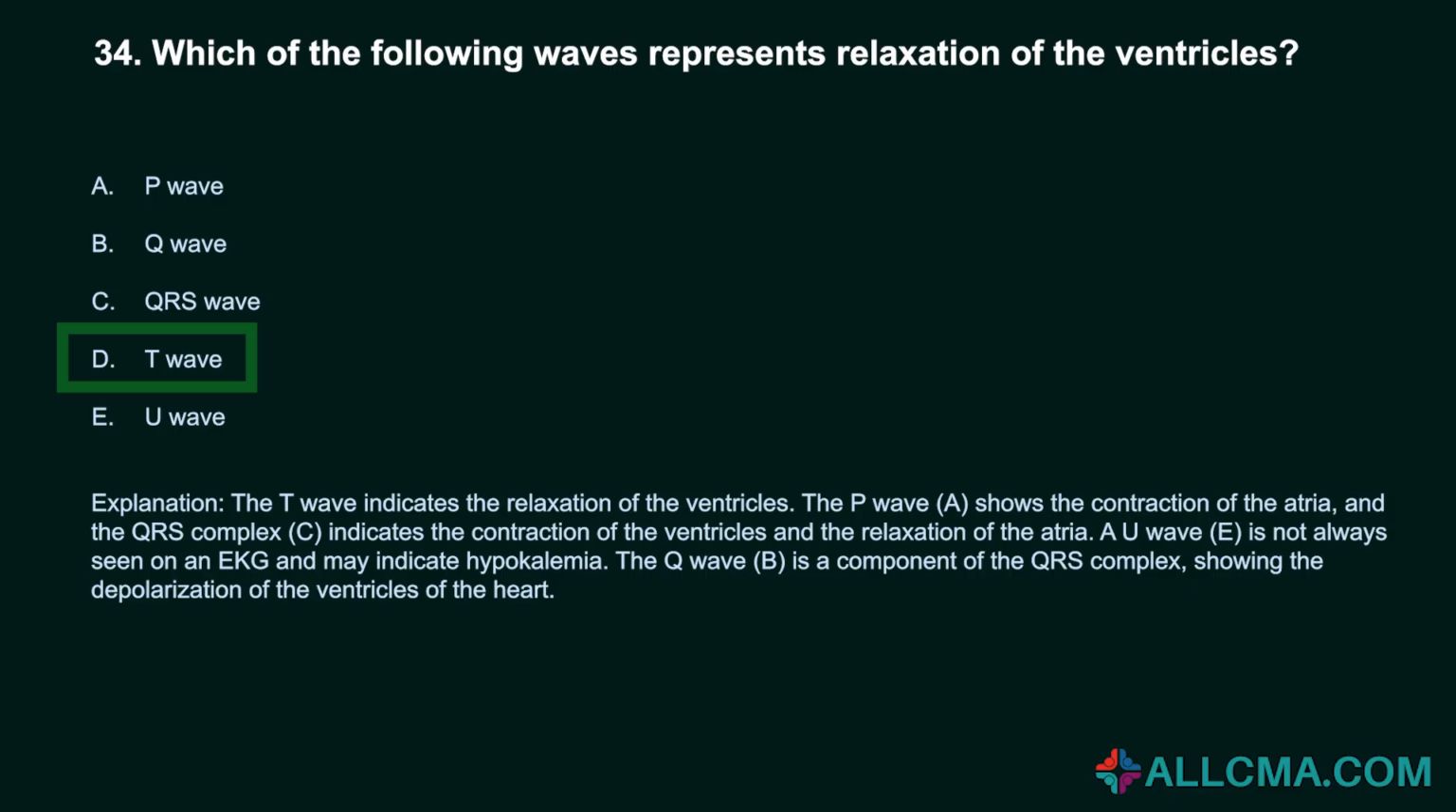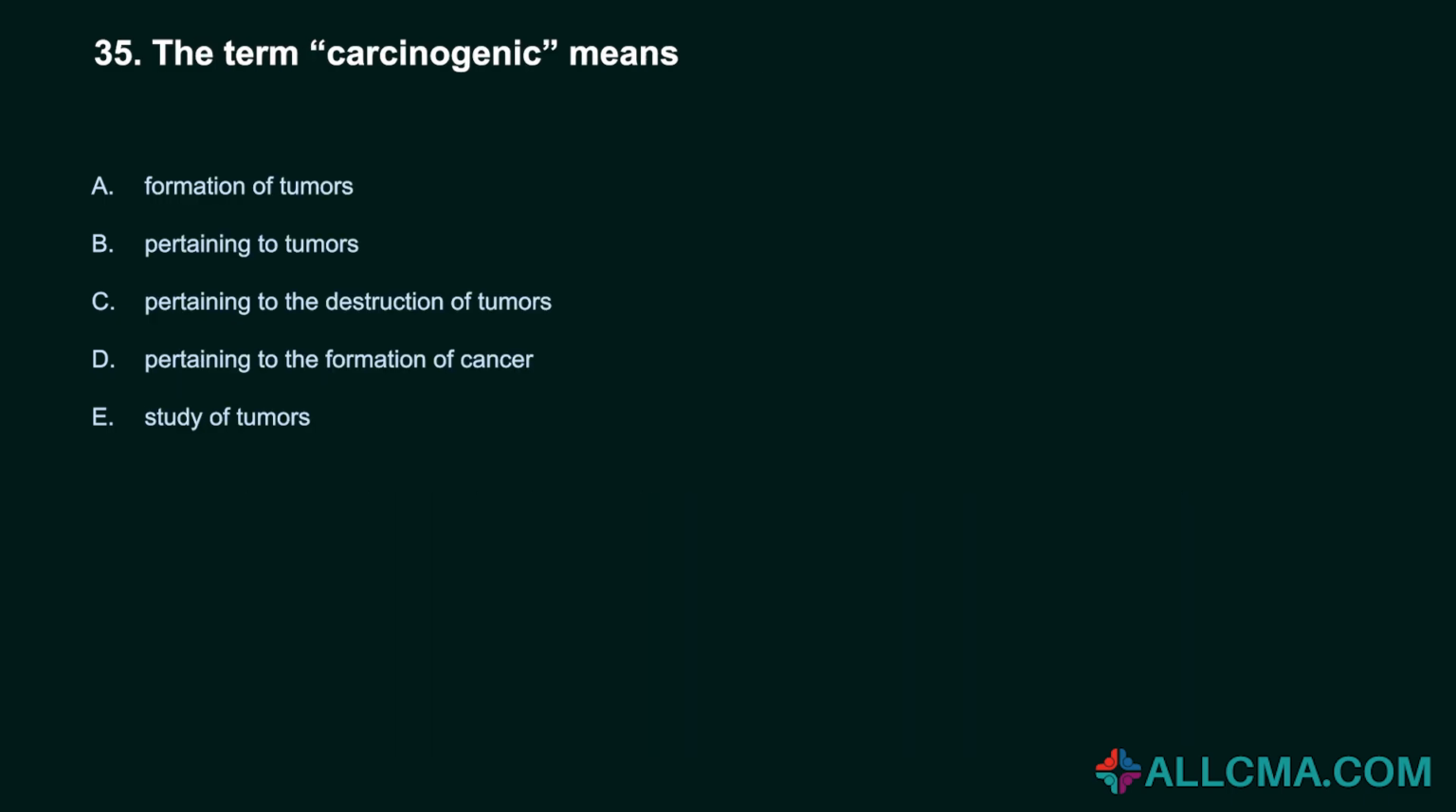The P wave, A, shows the contraction of the atria, and the QRS complex, C, indicates the contraction of the ventricles and the relaxation of the atria. A U wave, E, is not always seen on an EKG and may indicate hypokalemia. The Q wave, B, is a component of the QRS complex, showing the depolarization of the ventricles of the heart.